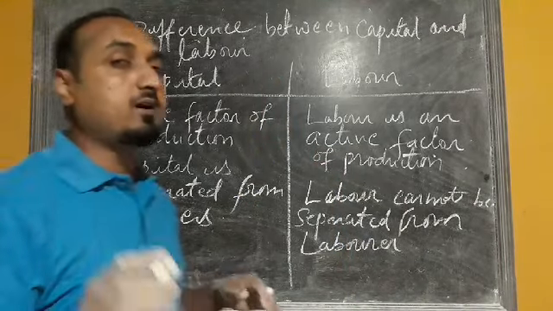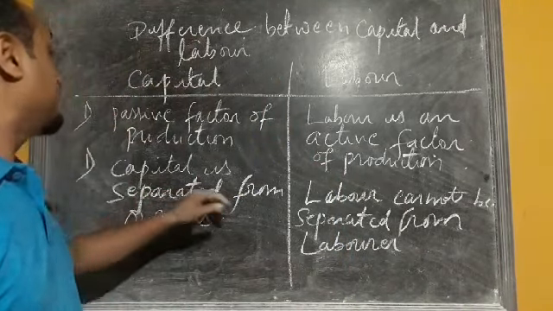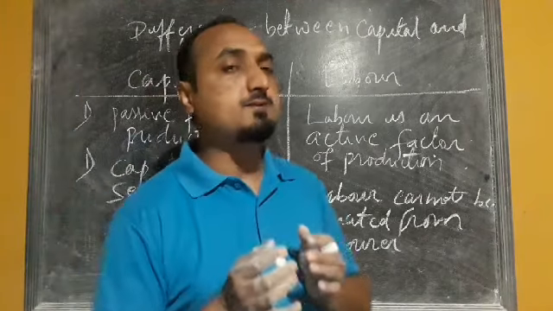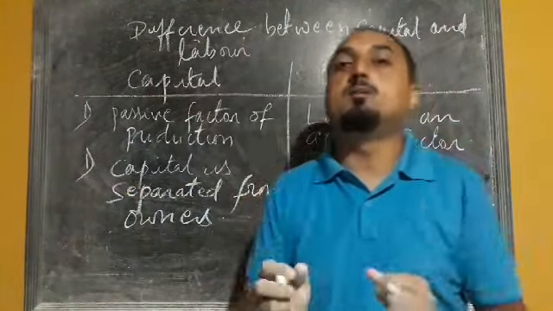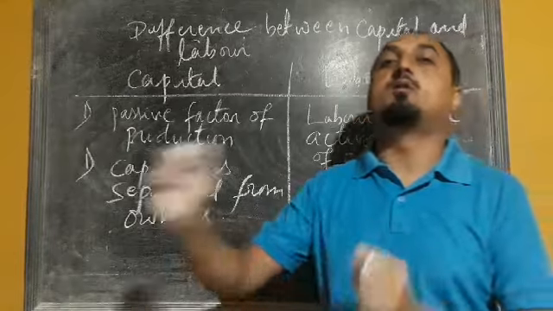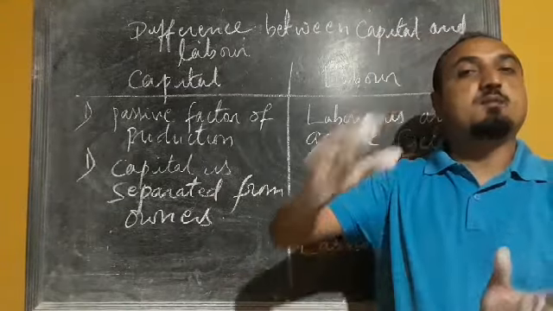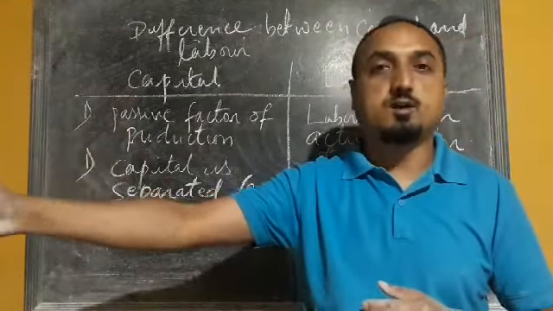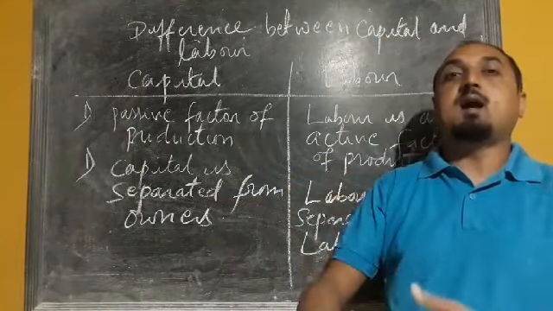This is the second important difference. Capital is separated from owners. Suppose I am the owner of a machinery or car or trucks. I can give the truck to somebody else for using, and I can stay at home.